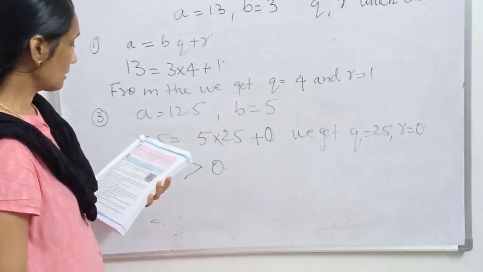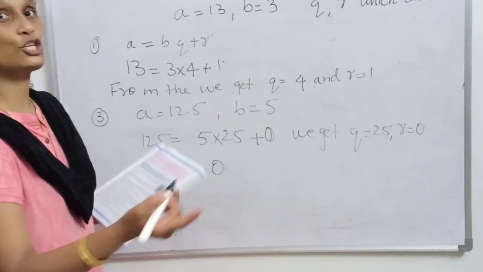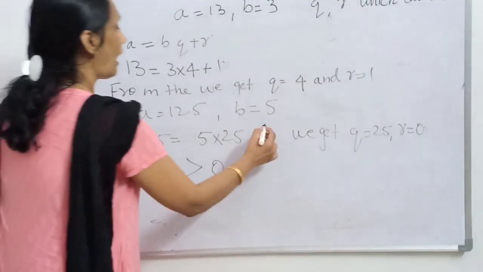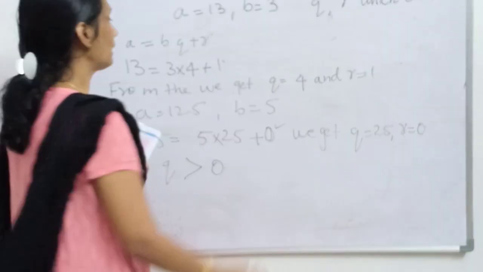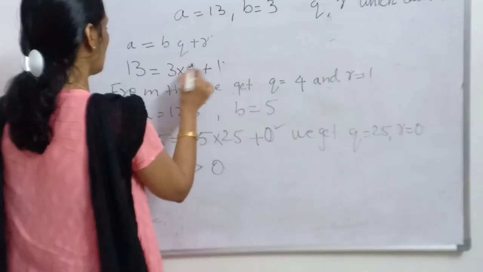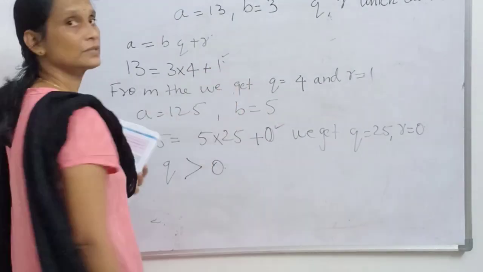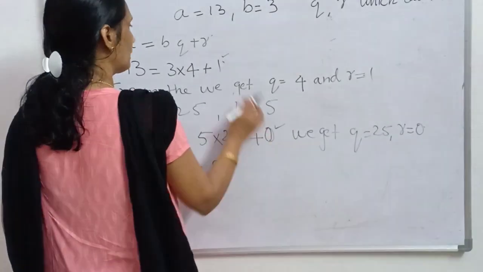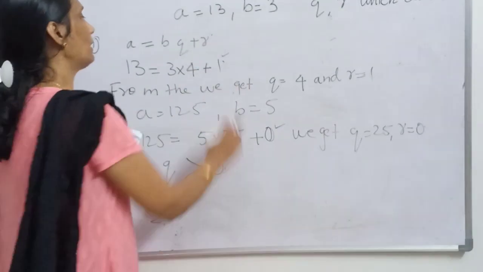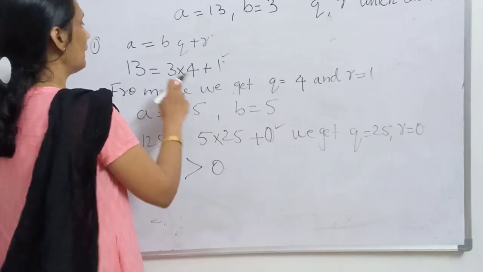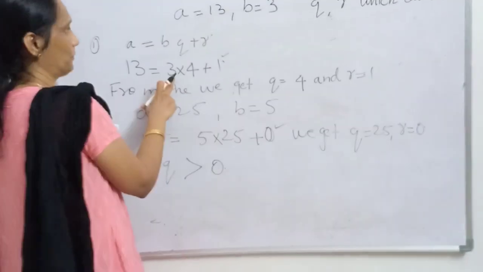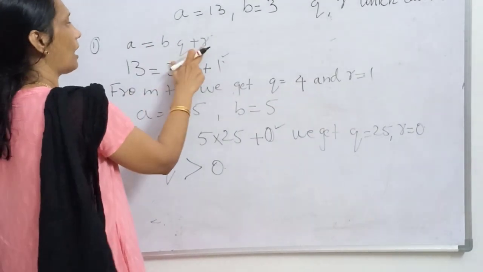Okay, and next part is what is the nature of r? See, r may be 0 and in this case you see r is 1. So it can be 0, it can be any other number, but it should be less than b. Here see r is equal to 1.